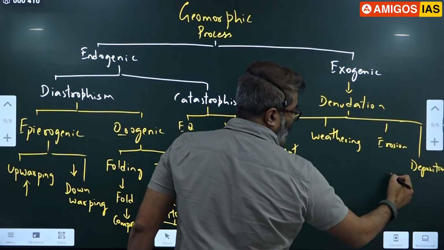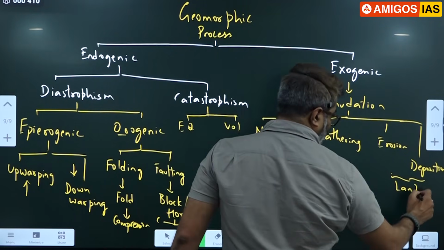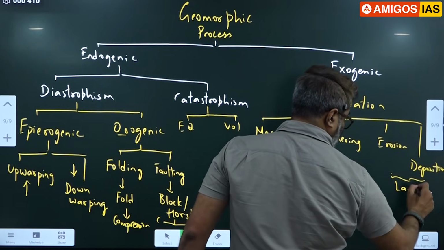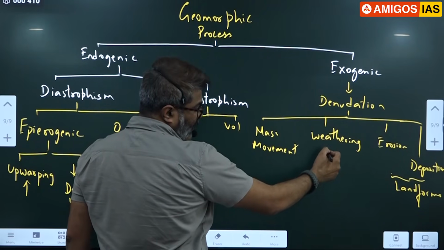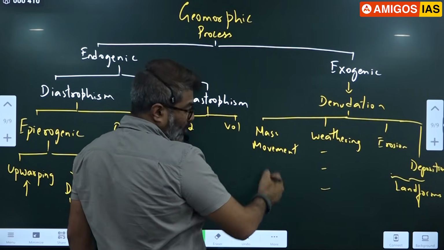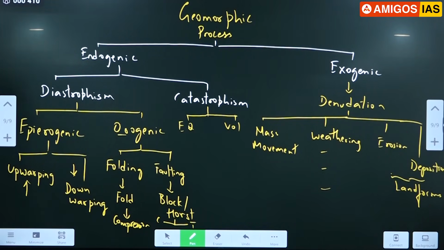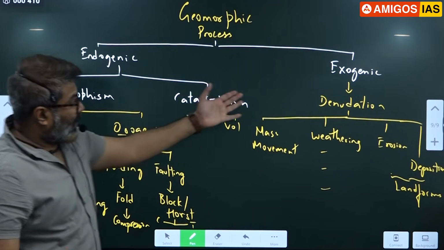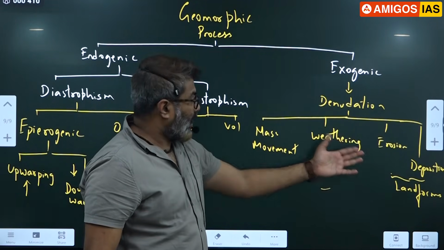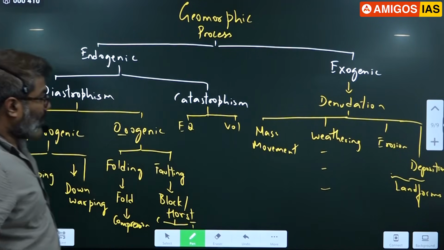Landforms. Landforms class will come separately. Weathering we have discussed: physical, chemical, biological, and mass movement. See now, entire geomorphology is summarized here in this diagram. Endogenic movements, we started the class with earth interior. Then we covered exogenic movements, mass movement, weathering and all. Okay, we are ready to cover this part. Write down now.